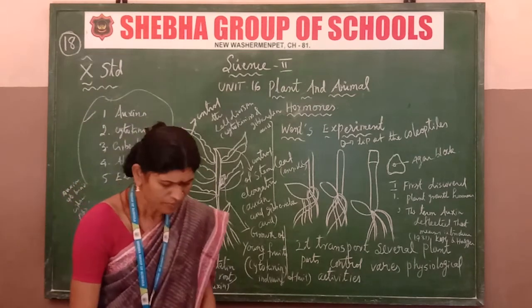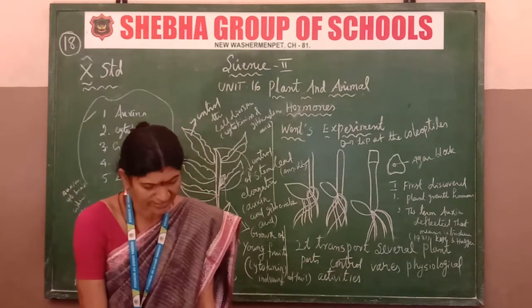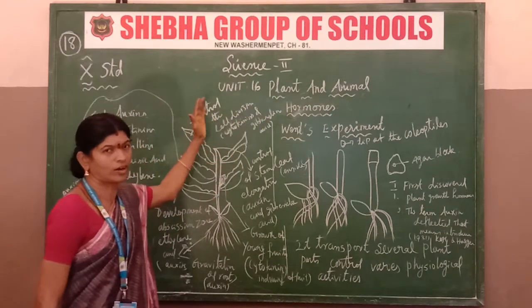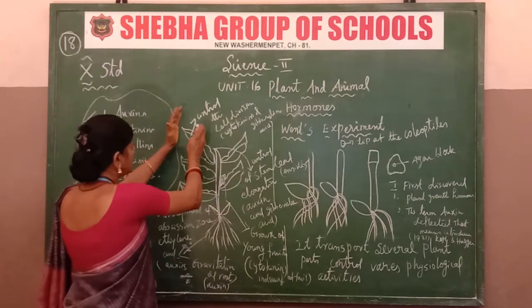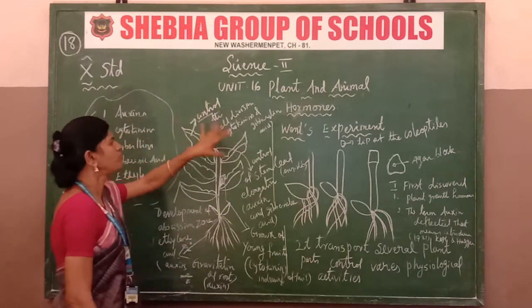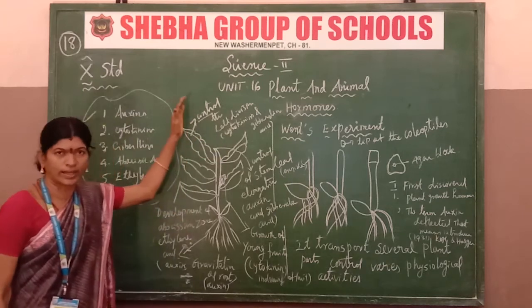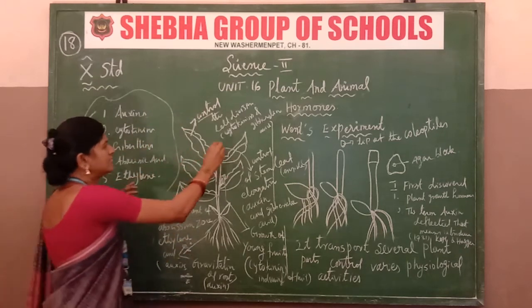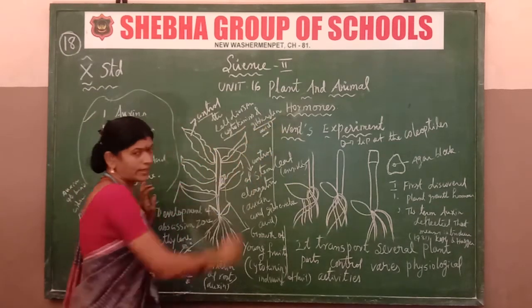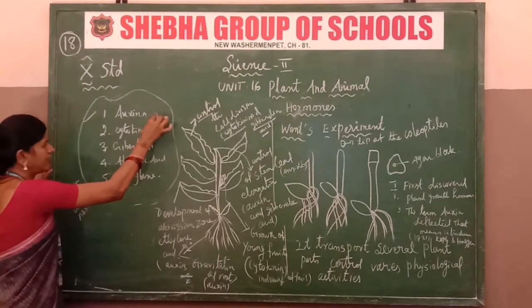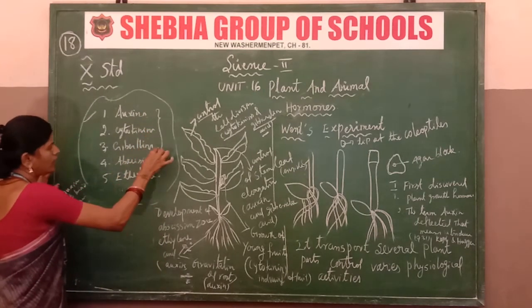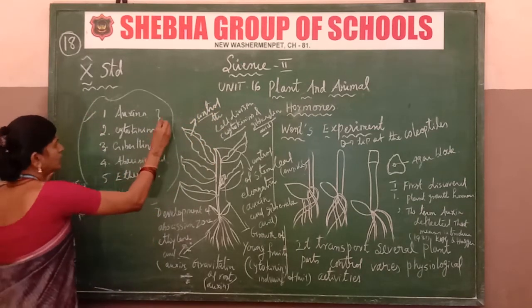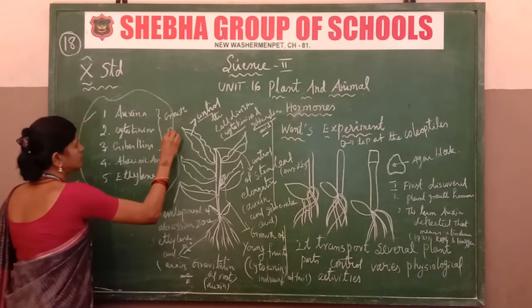Next, hormone interaction in plant growth and development. How do hormones affect the growth and development of the plant? First, the leaf cell division is controlled by cytokinin and gibberellic acid. First of all, auxin, cytokinin and gibberellin are growth promoting hormones. It's clear. The first three are growth promoting hormones.